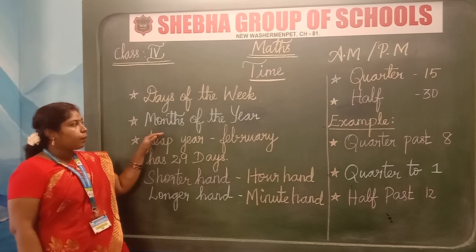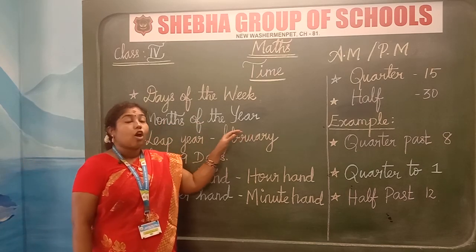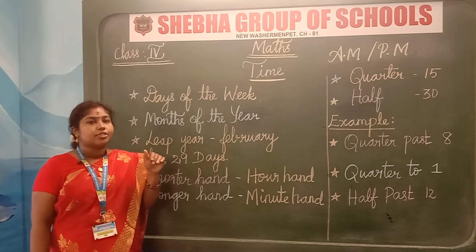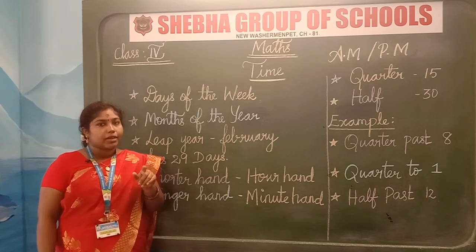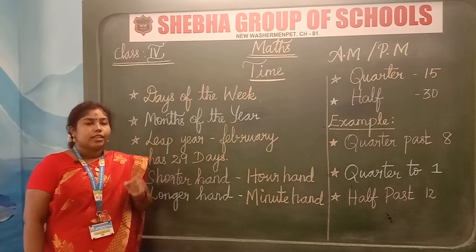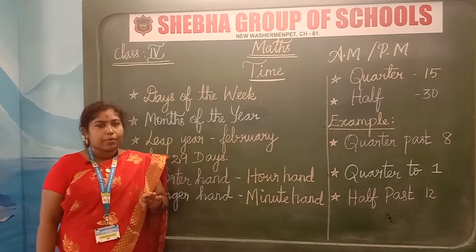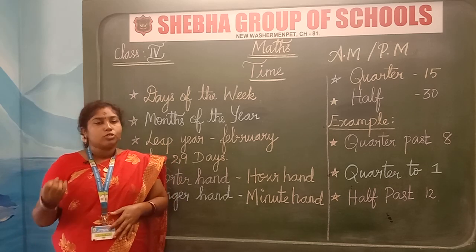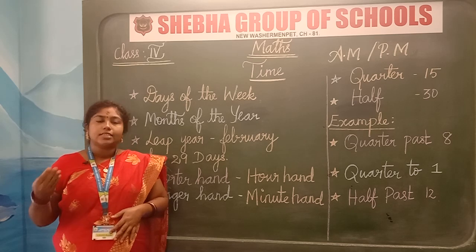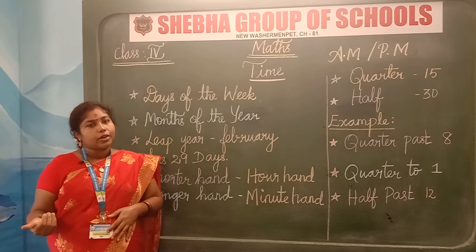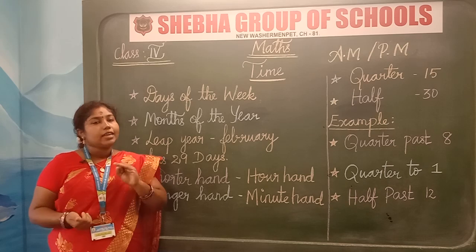Now, our next topic is months of the year. How many months are there in a year, children? There are 12 months in a year. They are January, February, March, April, May, June, July, August, September, October, November and December.